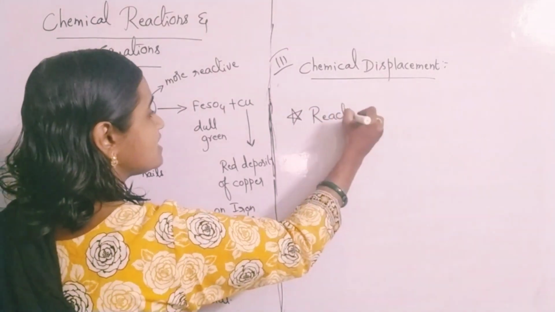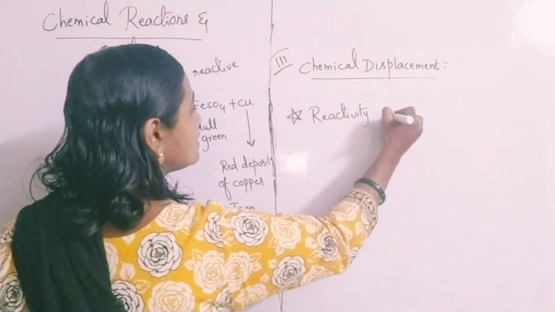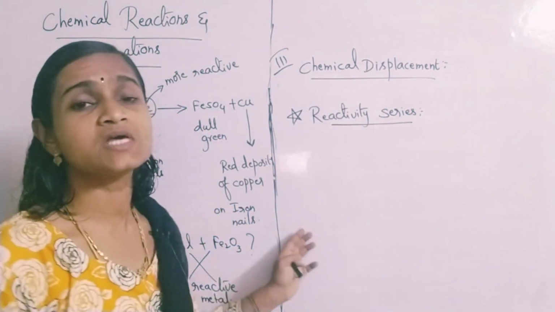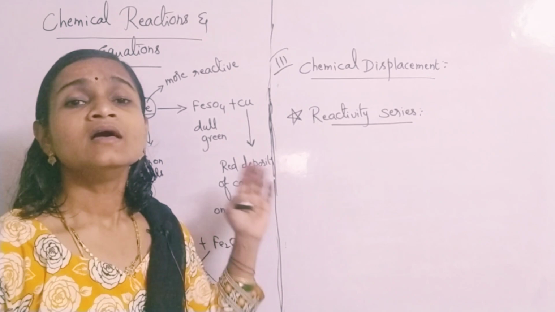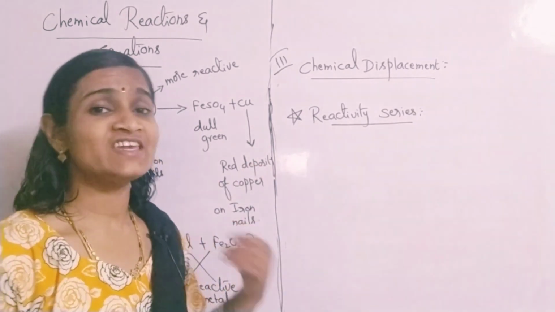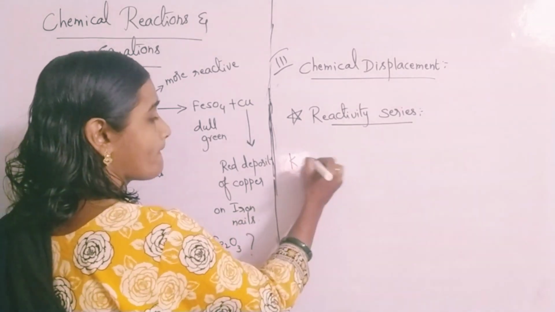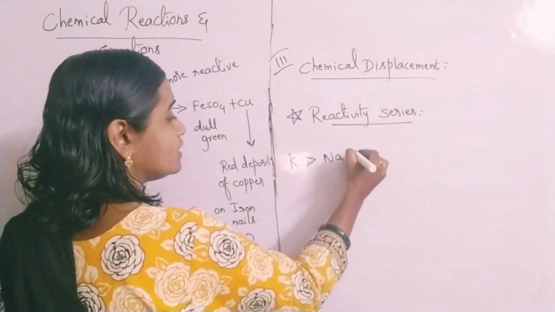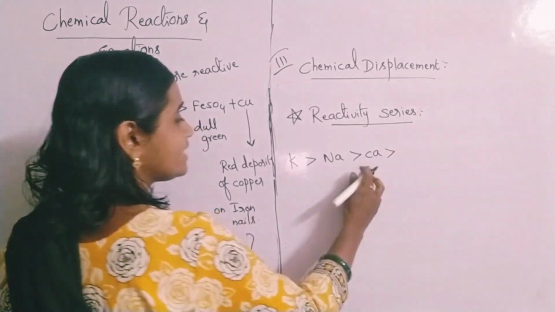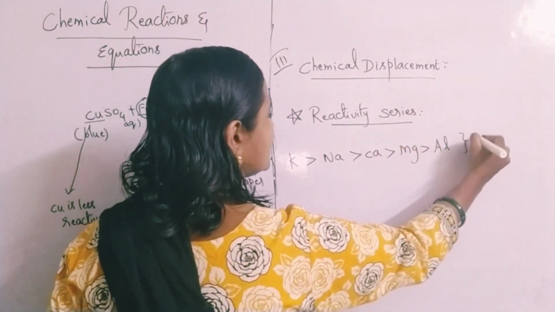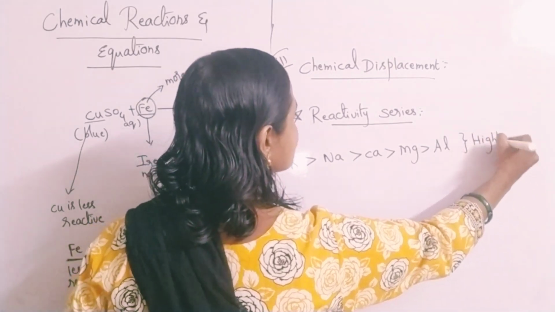Okay, reactivity series. So what is that reactivity series? That means a series of elements which are arranged in the decreasing order of their reactivities. The most highly reactive metal is potassium, then sodium, then calcium, magnesium, aluminum. These are what? Highly reactive metals. Please remember.